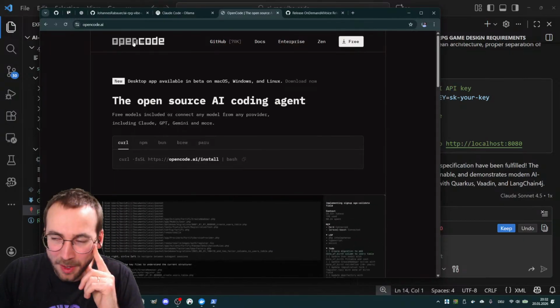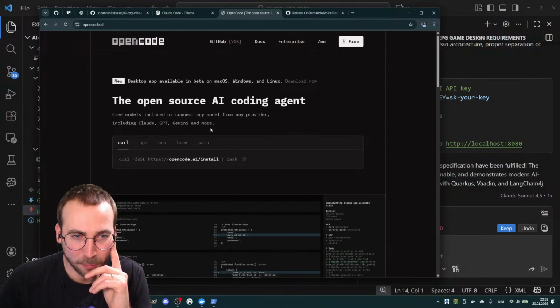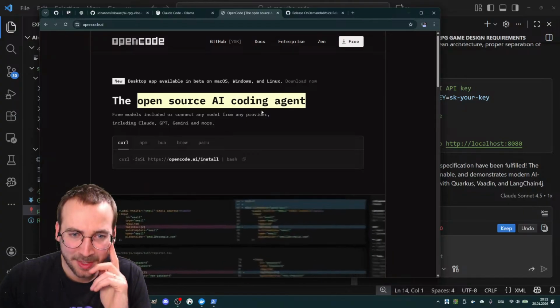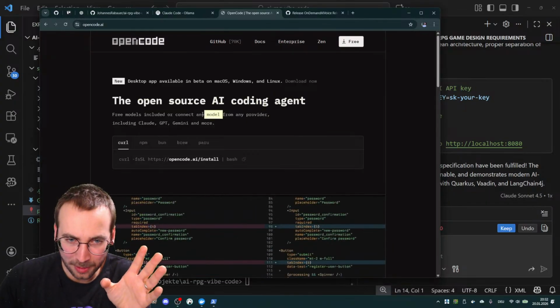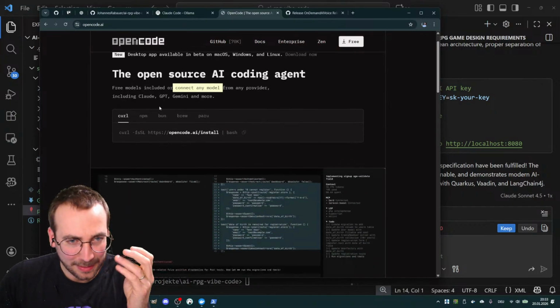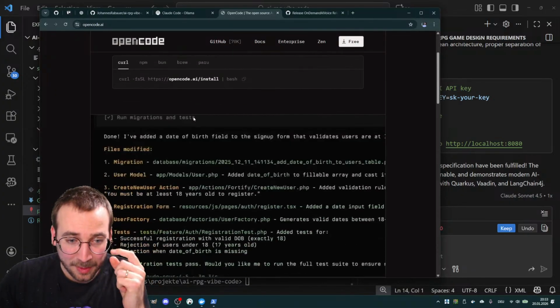So one thing is OpenCode. I don't know if you know about that, but I found it pretty cool. So that's an open source AI coding agent. It doesn't provide a model, but it lets you connect to a model like Claude, GPT or GitHub Copilot.